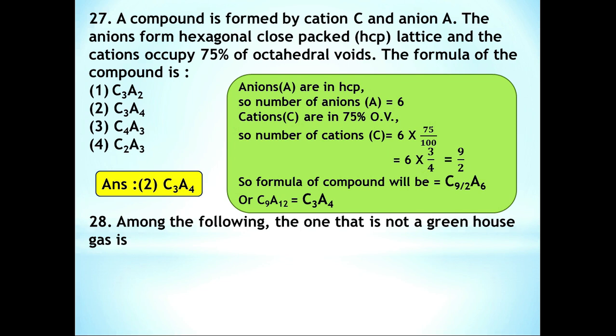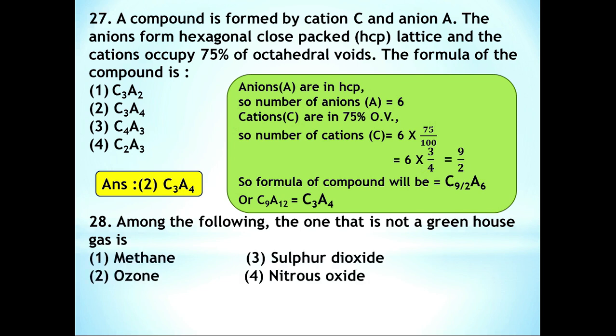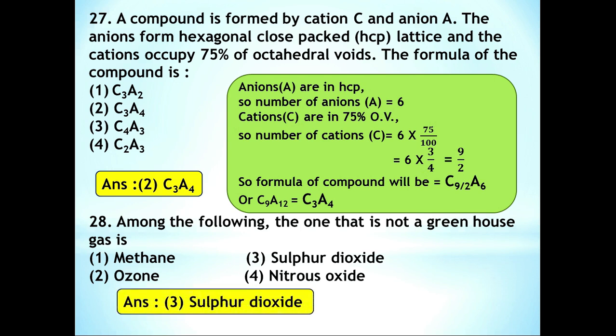Question number 28. Among the following, the one that is not a greenhouse gas is? Here methane, ozone and nitrous oxide are greenhouse gases. Sulfur dioxide is the correct answer. Actually, sometimes it is mentioned as an indirect greenhouse gas, but among these 4 options, the correct answer is sulfur dioxide.